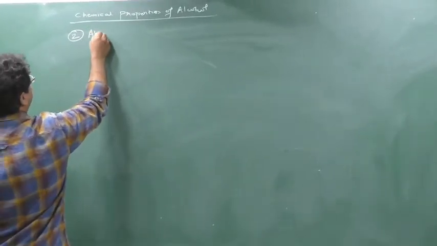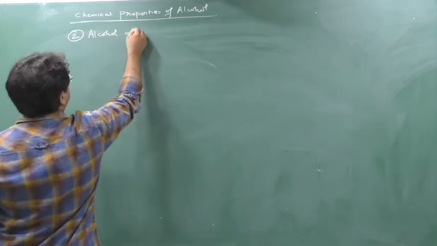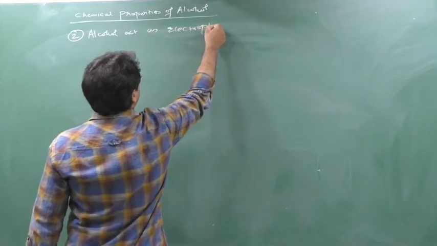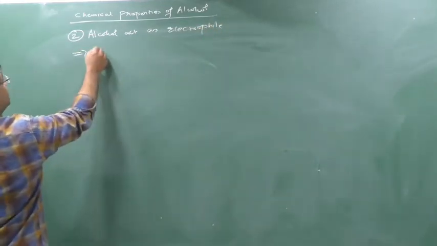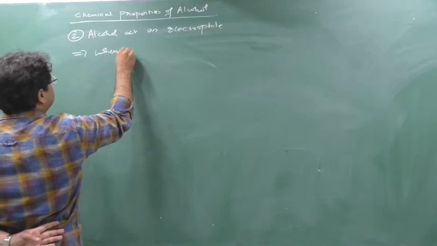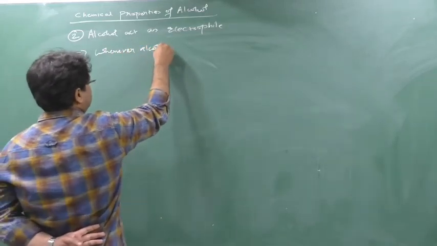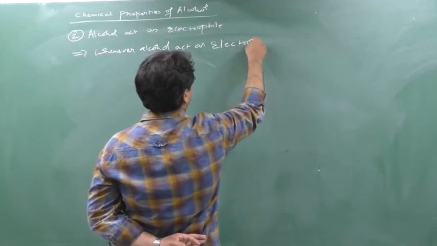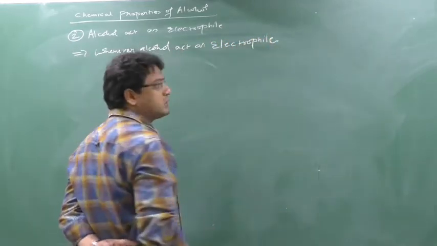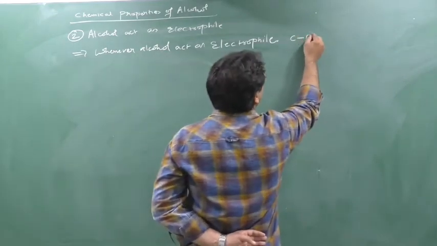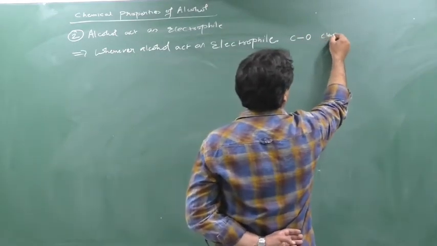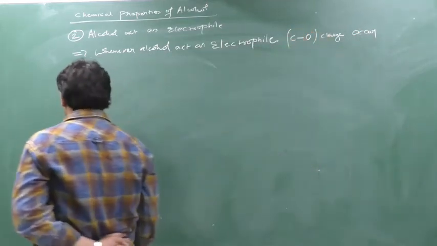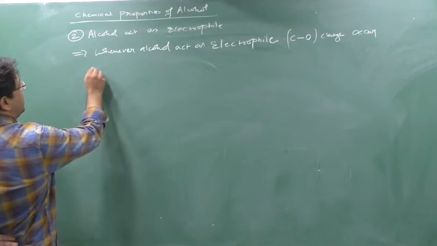Now I will go to the second point: alcohol acts as an electrophile. You can write down the first key point: whenever alcohol acts as an electrophile, whose cleavage should occur? C-O cleavage occurs. Cleavage means breaking. C-O cleavage will occur.